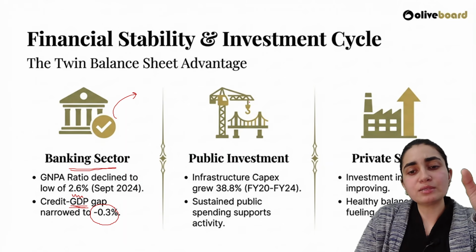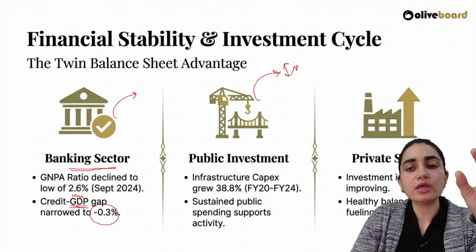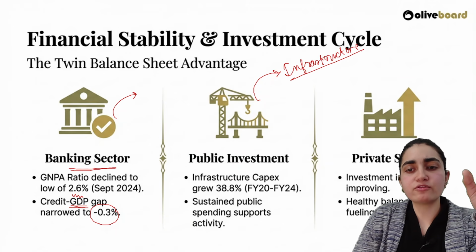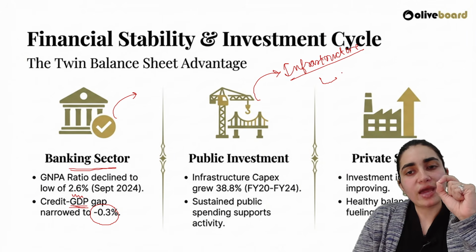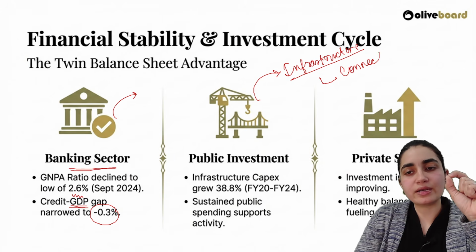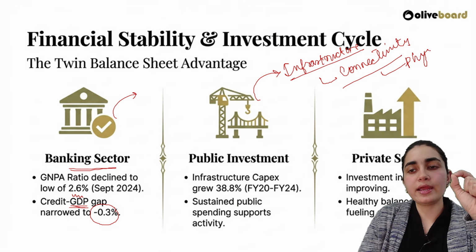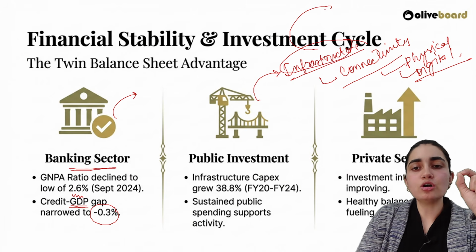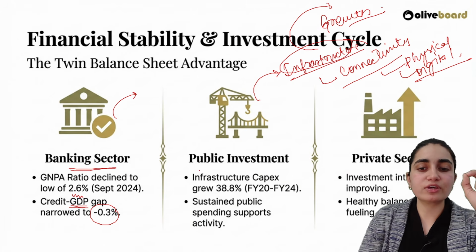Along with that, this says that public infrastructure is also playing a hugely important role. This is specifically infrastructure. Now see, infrastructure is a major part of it. Infrastructure is the one which talks about very basic connectivity here. If you're having infrastructure, it means you're having better connectivity. It can be in both ways. It can be physical, it can be digital also. But it is very important to take care of that. Better infrastructure, better growth chances there are, and that too of any specific economy.